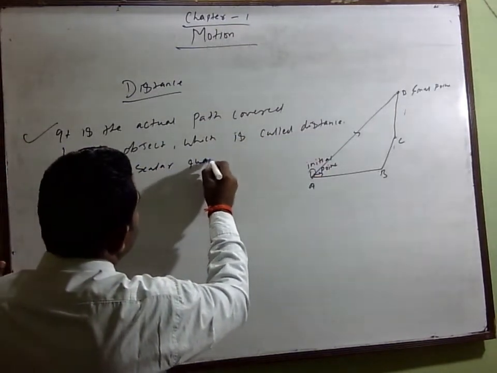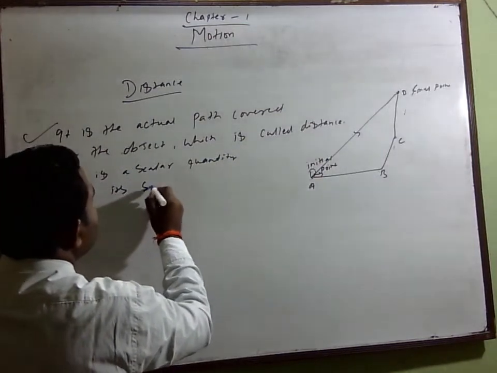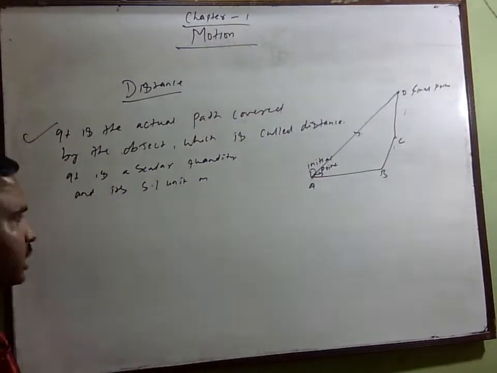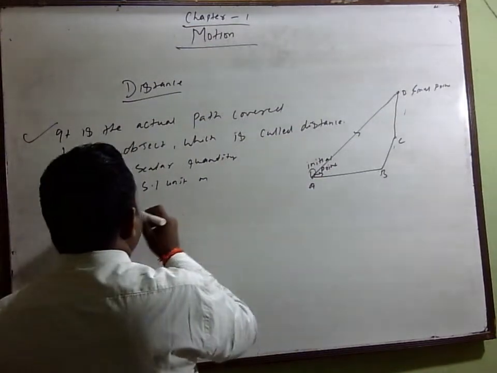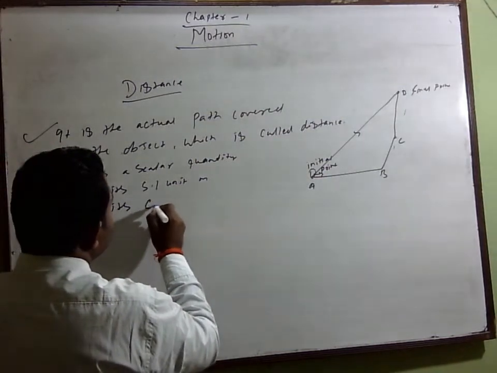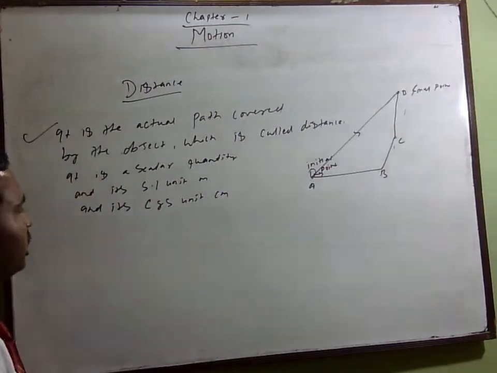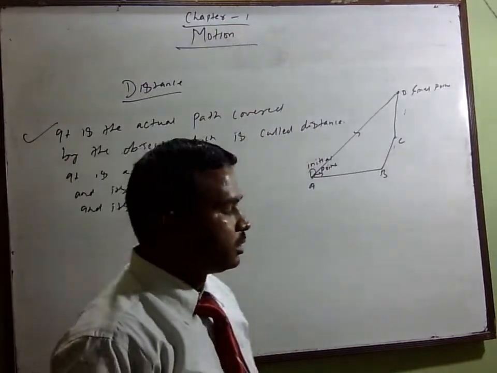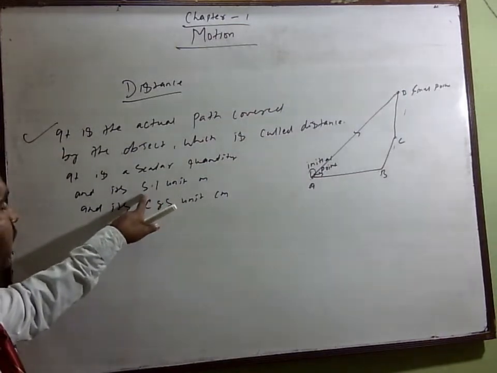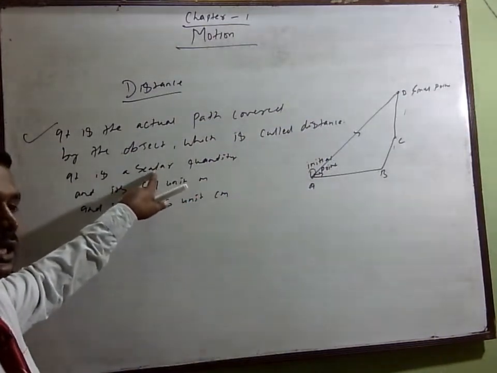Its SI unit is meter, and its CGS unit is centimeter. In the CGS system distance is measured in centimeter, but in SI units, the International System of Units, distance is measured in meter, and it is a scalar quantity.